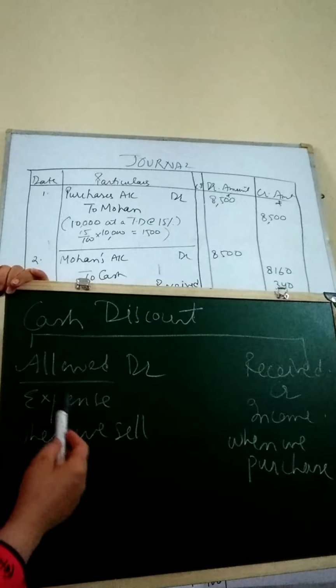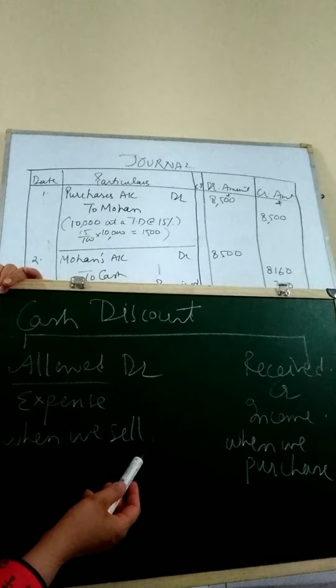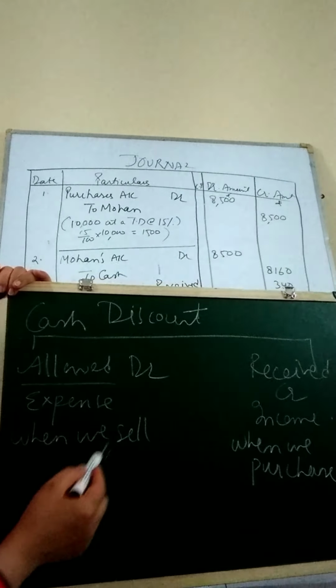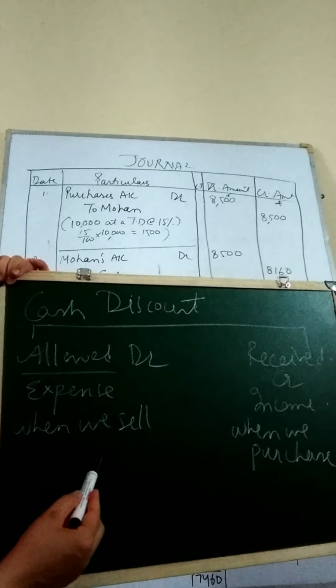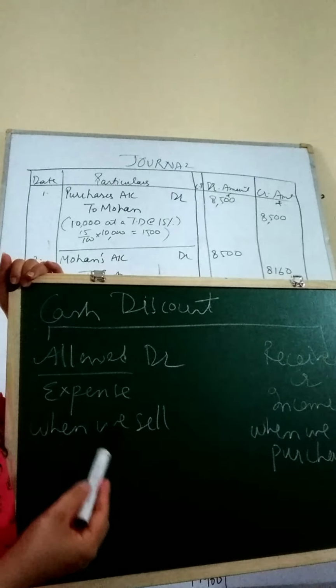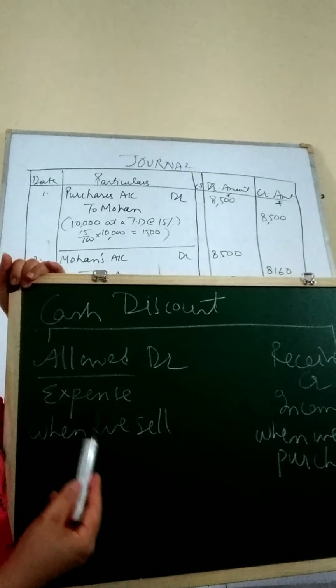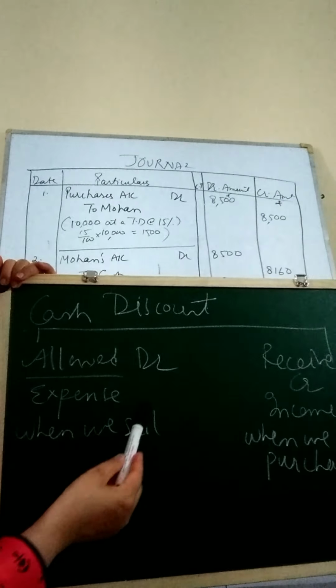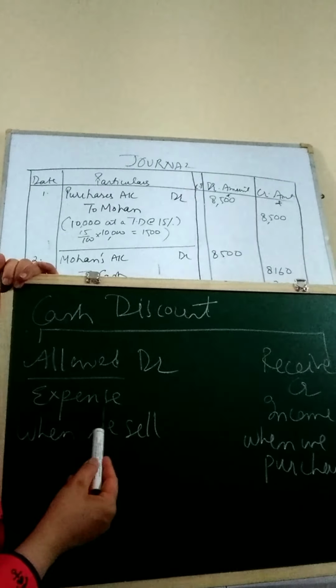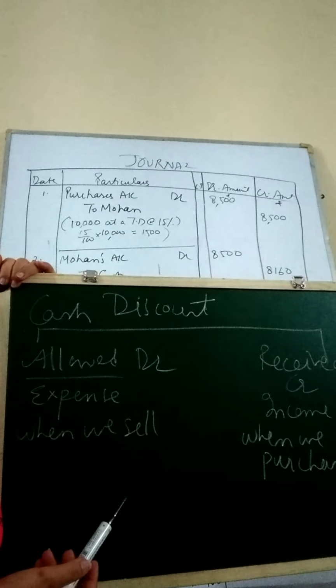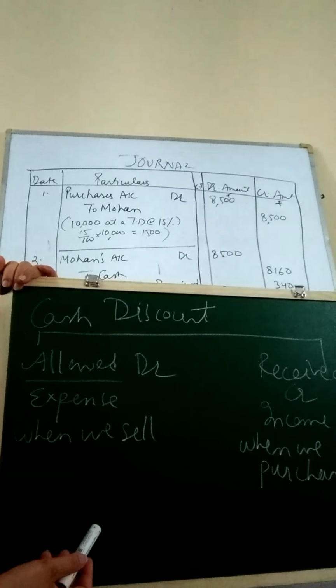Now, when we are talking about cash discount, it can be a discount allowed, it can be a discount received. If we are allowing the discount, it is an expense for us. And when we allow the discount, when we sell the commodity, we can allow the purchaser a certain amount of cash discount. Then we have to debit the discount allowed because it is an expense for us. Since discount is a nominal account, debit all the losses and expenses.